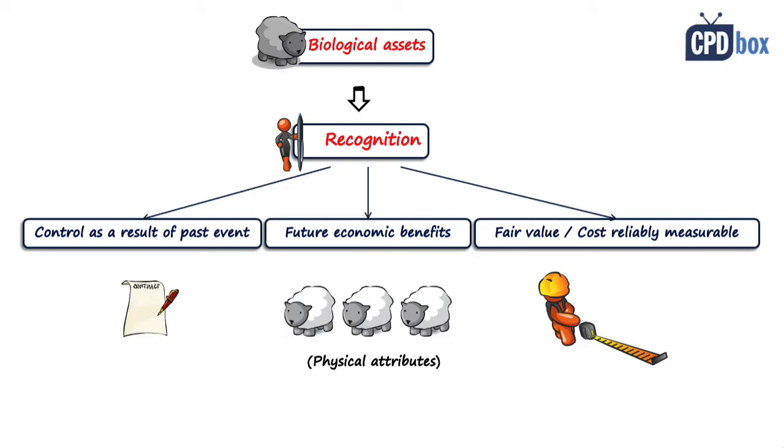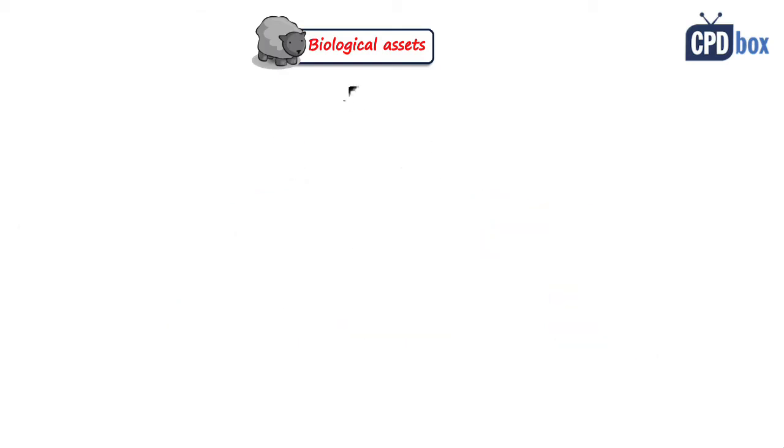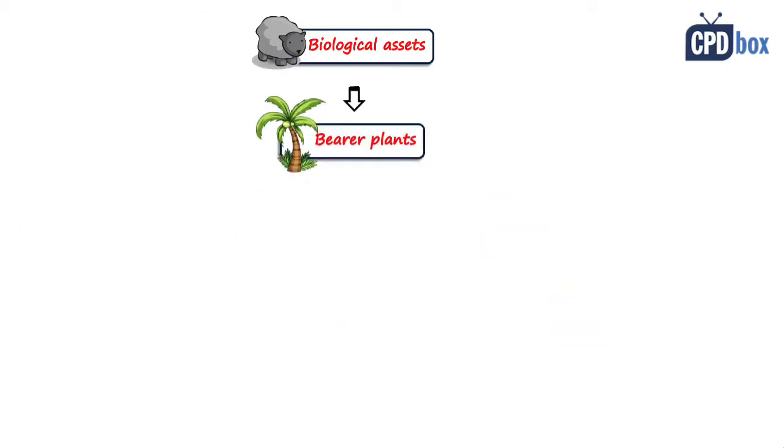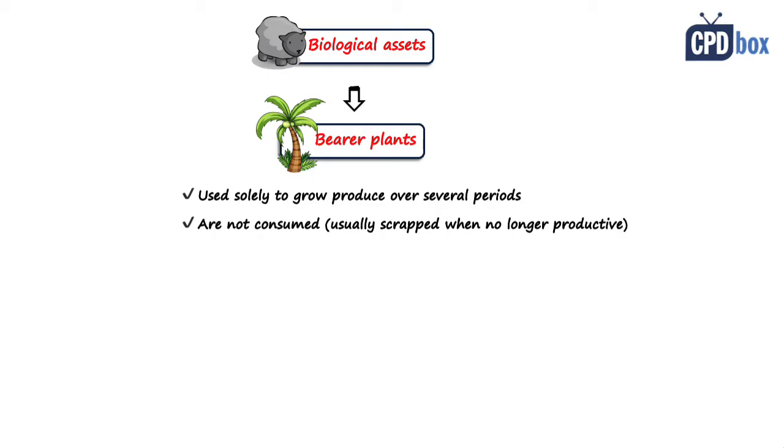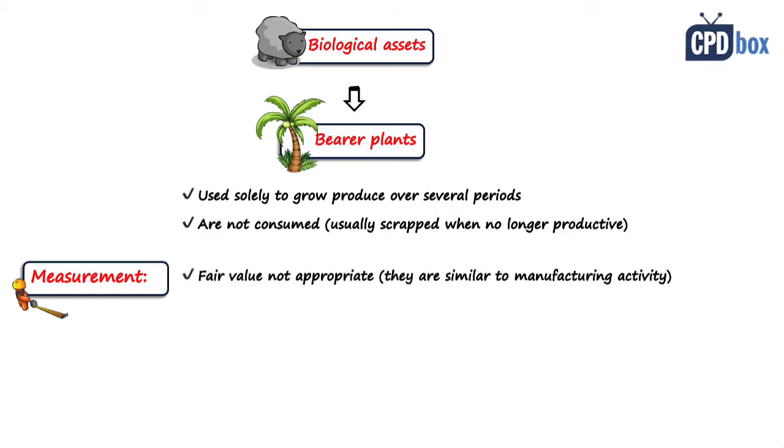So let's firstly explain the accounting for bearer plants. Careful, you can have also bearer animals, but we are focusing on bearer plants now, no bearer animals. Bearer plants are those that are used solely to grow produce over several periods, for example, apple trees or grape vines, and also they are not consumed, and when they are no longer productive, they are scrapped. How should we measure bearer plants? Well, there are debates all around the place about them because the fair value is not appropriate in this case.